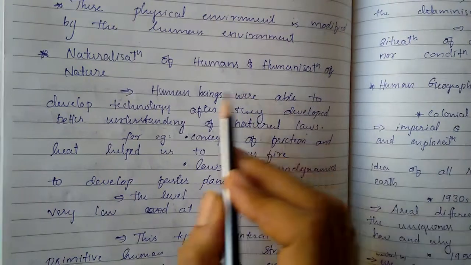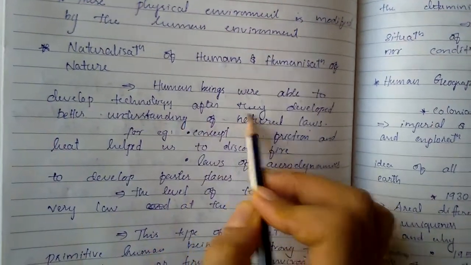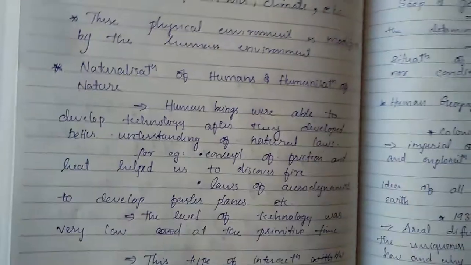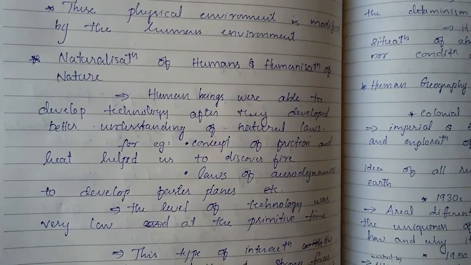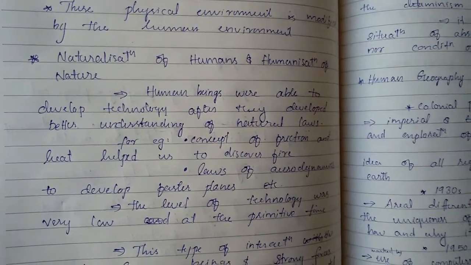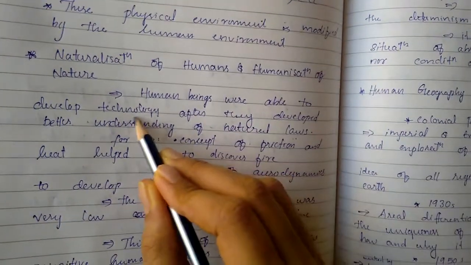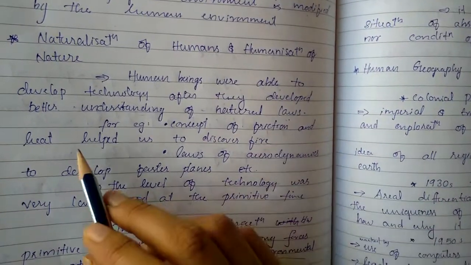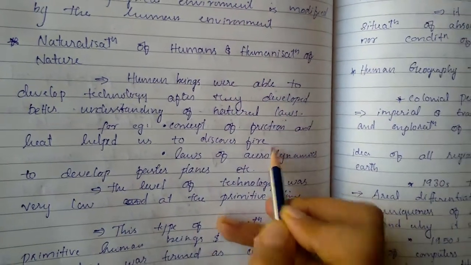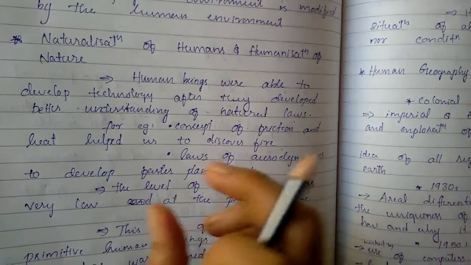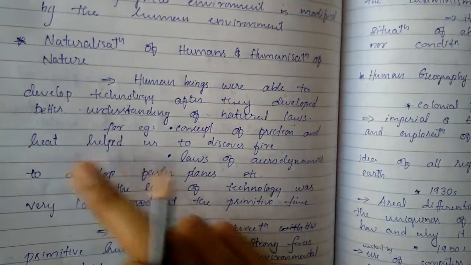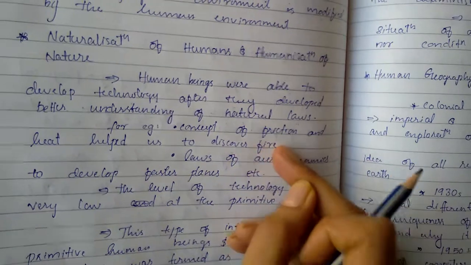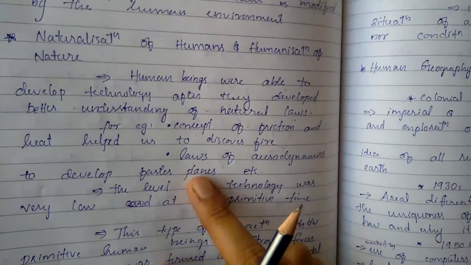Human beings were able to develop technology after they developed a better understanding of natural laws. After getting a better understanding of the natural laws, they developed technologies. For example, the concept of friction and heat helped us to discover fire. With the help of this interaction, friction and heat helped us to develop the technology of fire. Likewise, several other technologies are there.